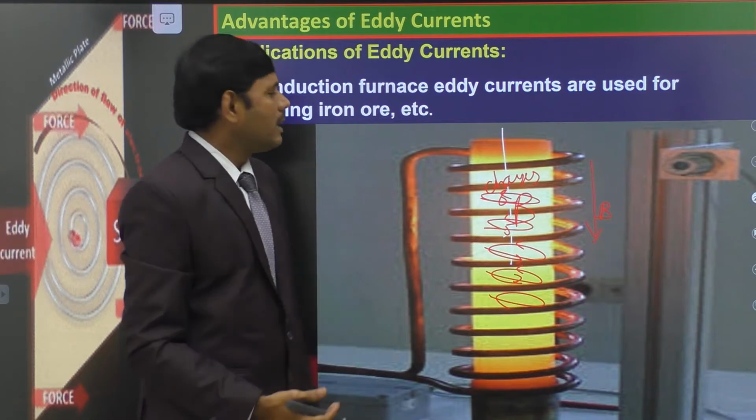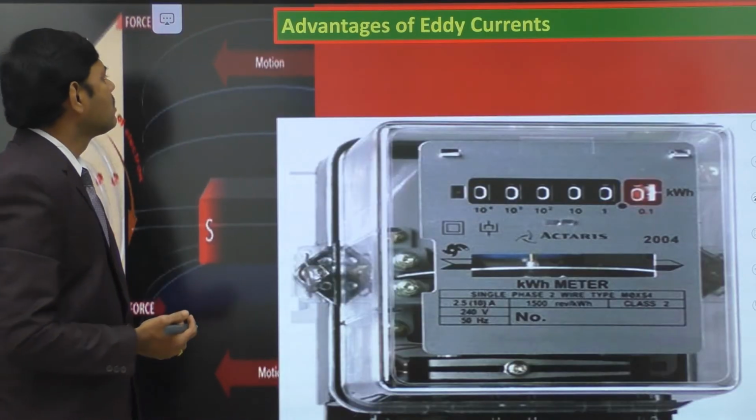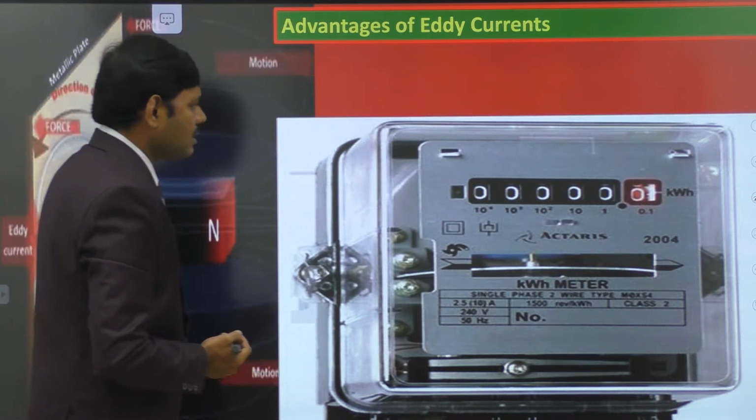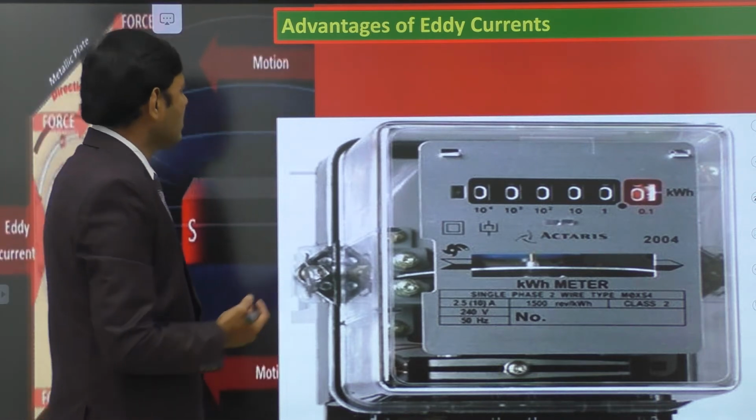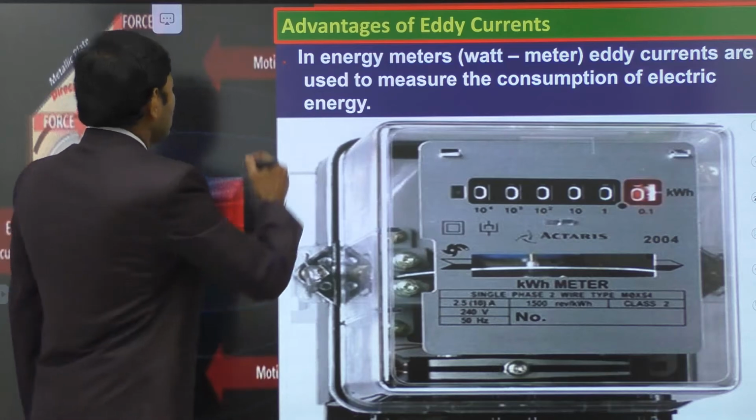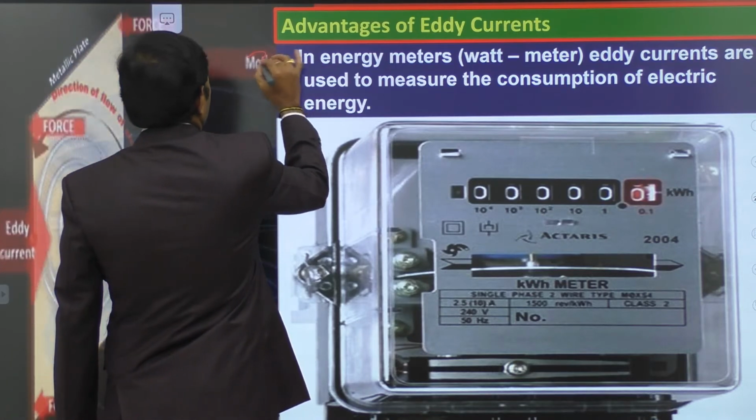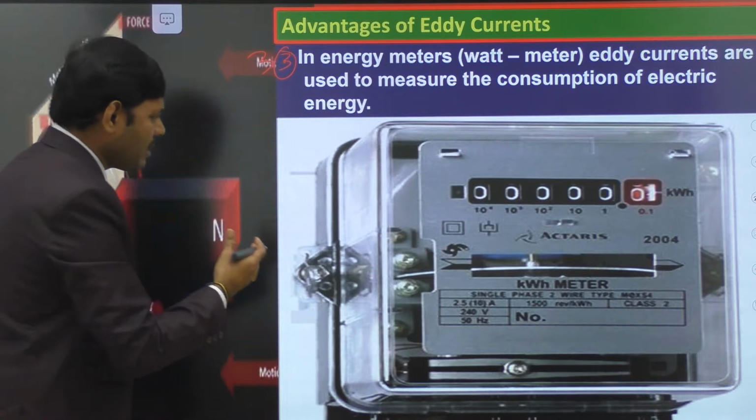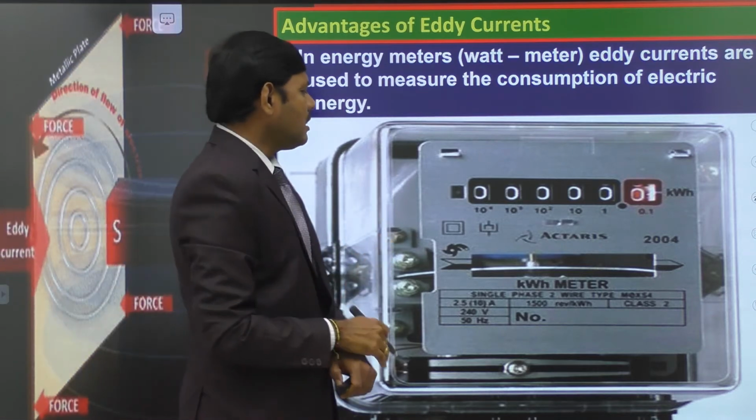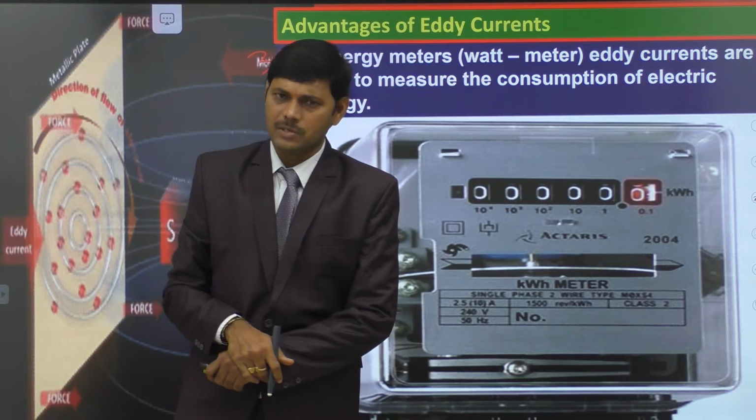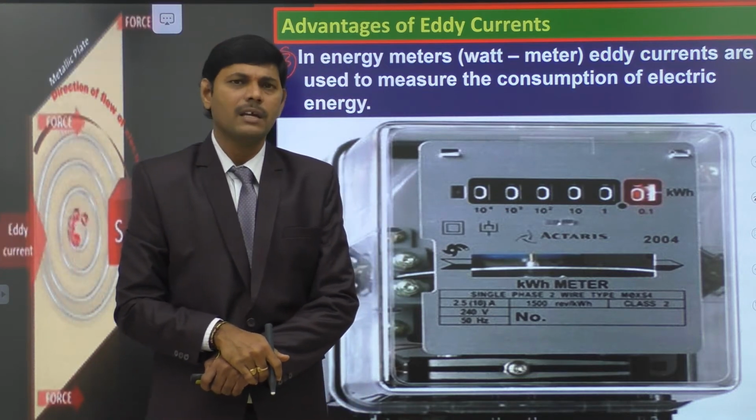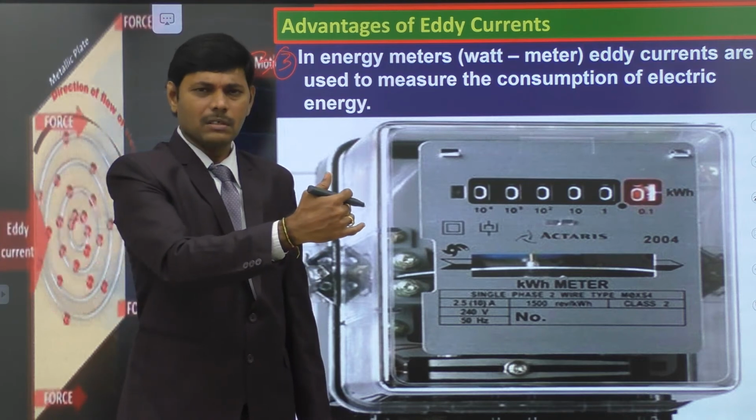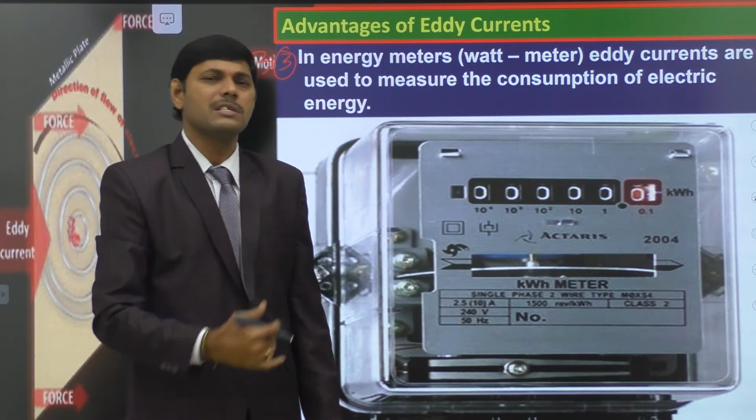So let us go to the third application, in which the shiny meter wheels are rotated by using eddy currents. Nowadays, we are measuring the electric current consumed in each and every home by using digital meters. For the last 3 to 4 years, we have been using these digital meters.